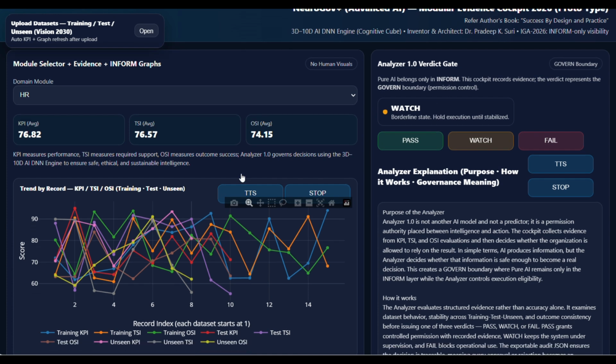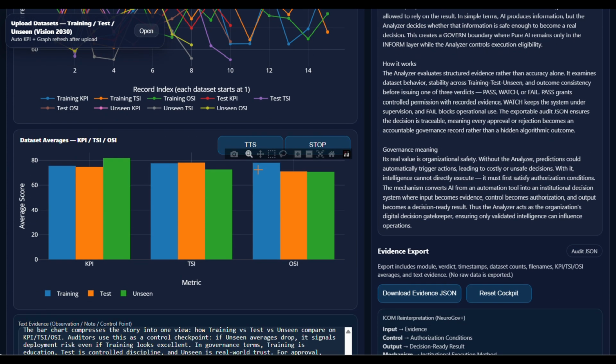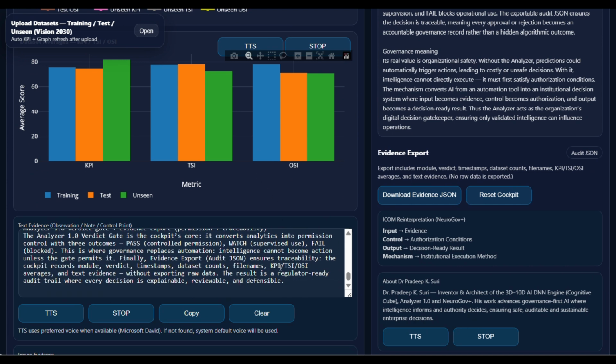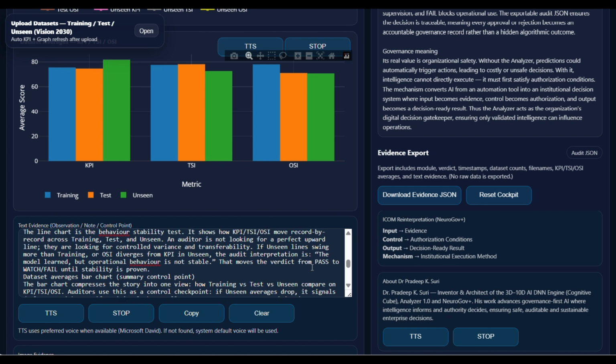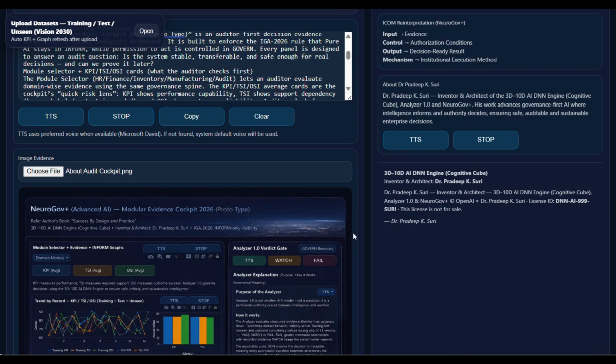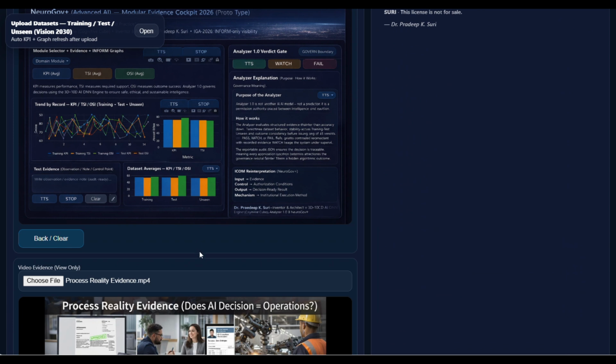Module selector plus KPI/TSI/OSI cards. What the auditor checks first. The module selector, HR/finance/inventory/manufacturing/audit, lets an auditor evaluate domain-wise evidence using the same governance spine. The KPI/TSI/OSI average cards are the cockpit's quick risk lens.